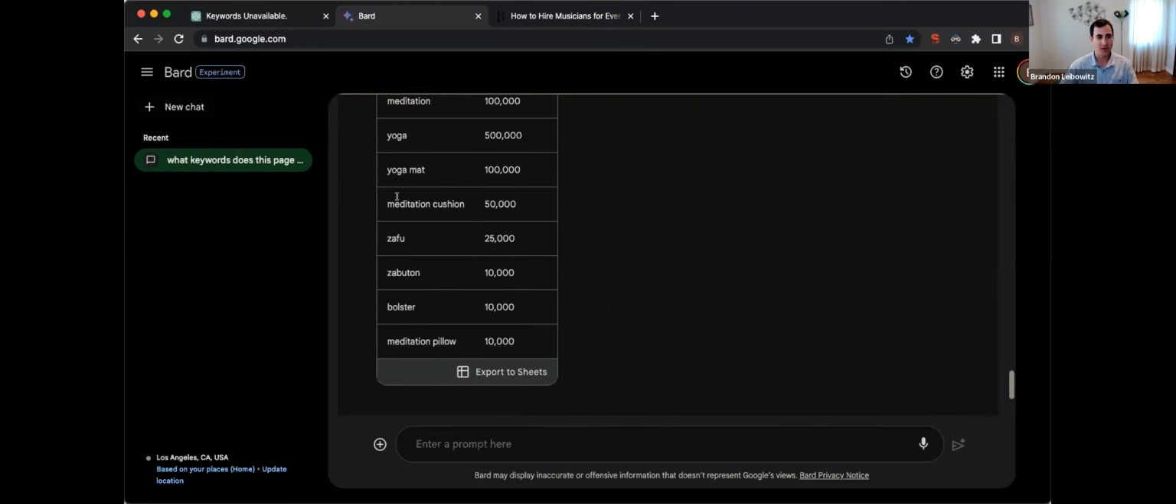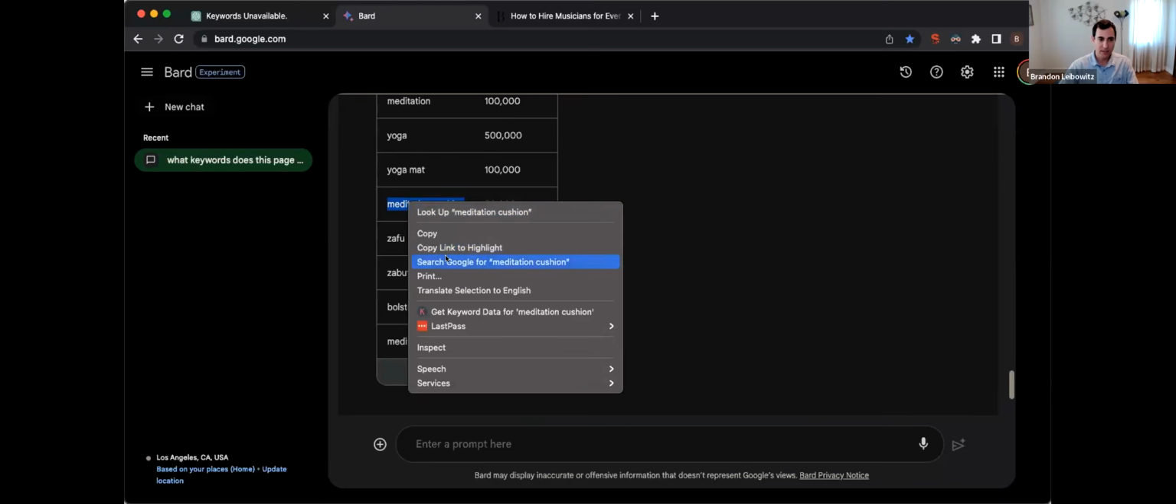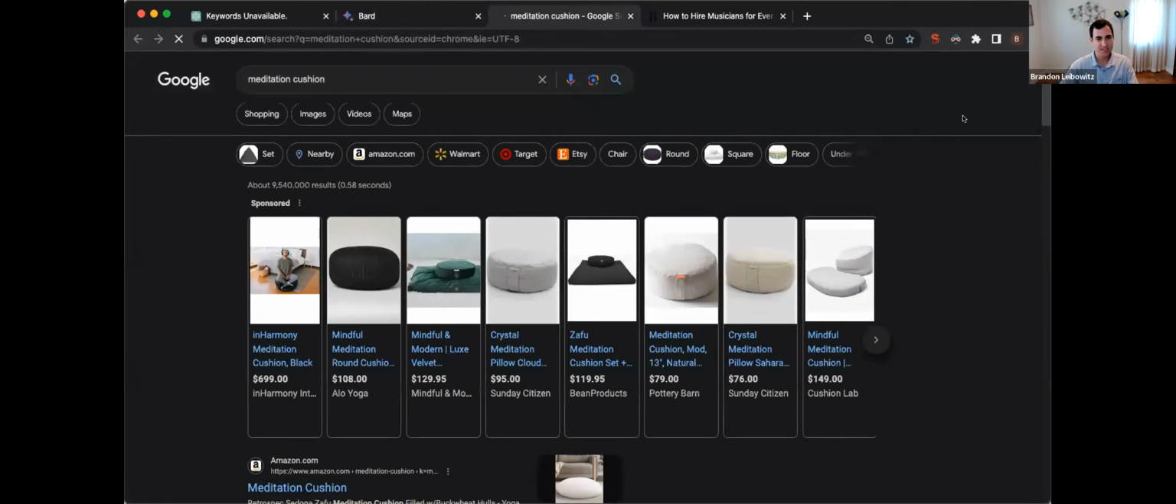I guess I forgot one thing about keyword research though. Anytime I do find a good keyword, like if I thought meditation cushion was a good keyword, I want to rank for that keyword, I would copy that keyword and search it in Google and see who ranks. And if it's just a bunch of corporations and I'm a small or medium-sized business, I might skip that keyword.